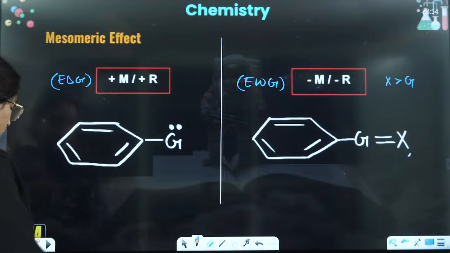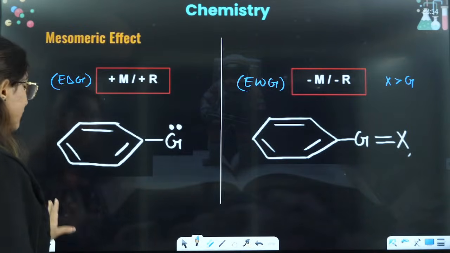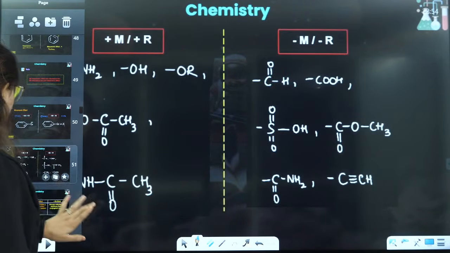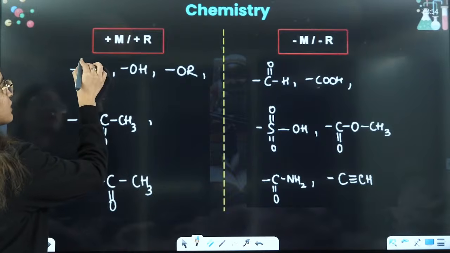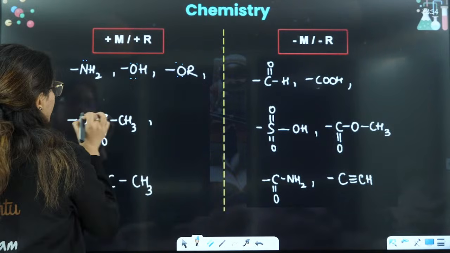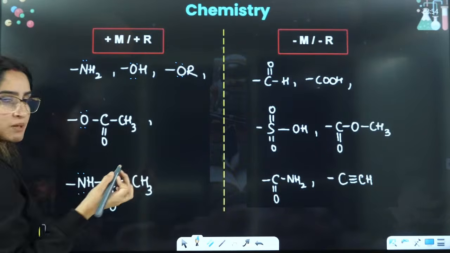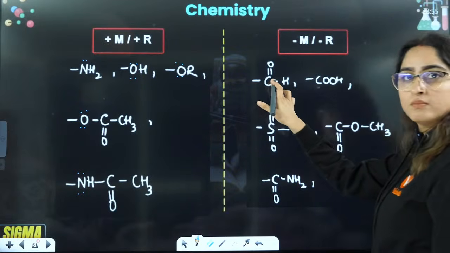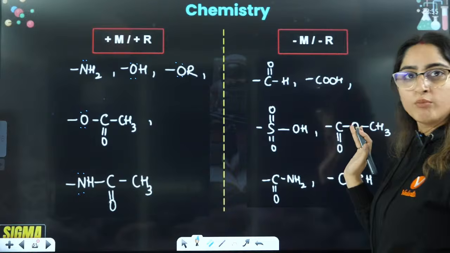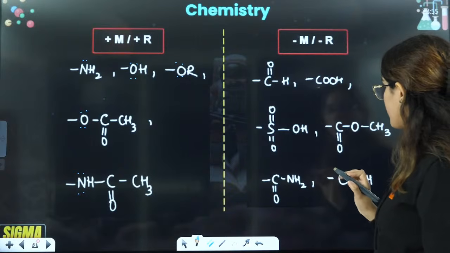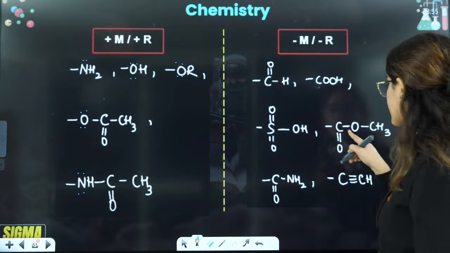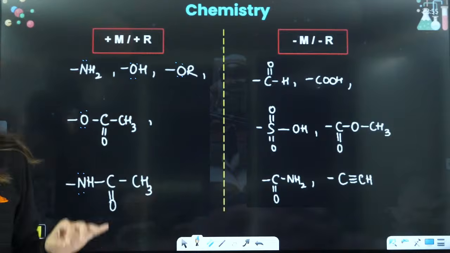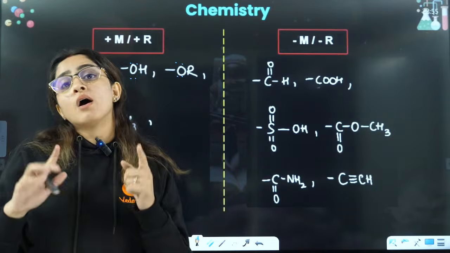So here you will see what kind of resonating structures. Always remember one more thing here. Wait a minute, let me just show you the examples. The examples of plus M are these, because they all have lone pairs and they are not connected by a multiple bond to something more electronegative, so they will show plus M. Here it is connected by a multiple bond to a more electronegative element. So whenever they are connected to some more electronegative element by a multiple bond, that is showing you minus M effect.